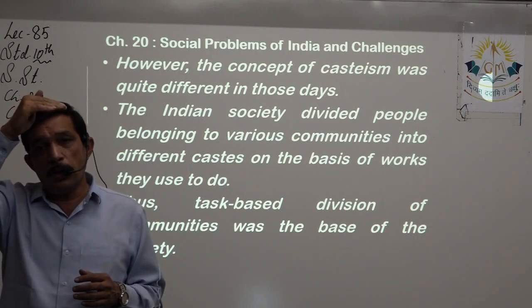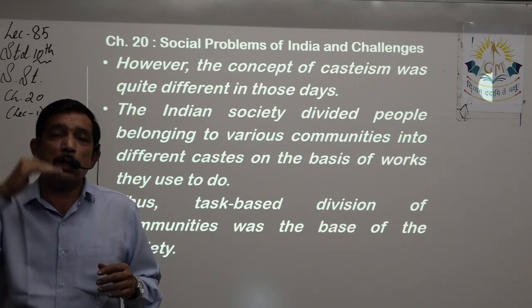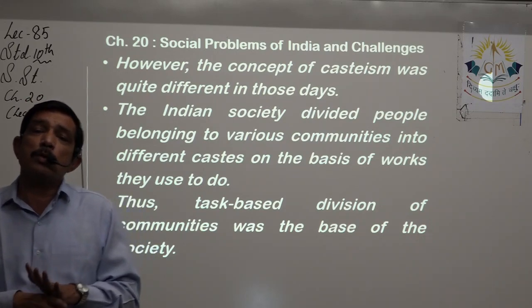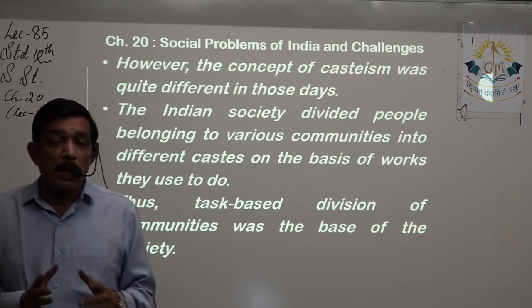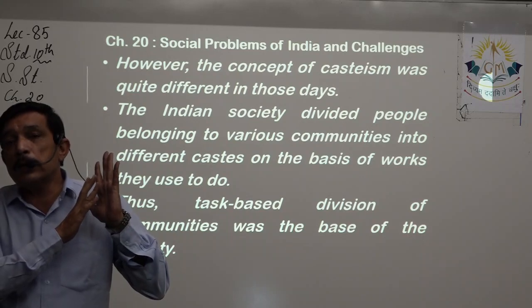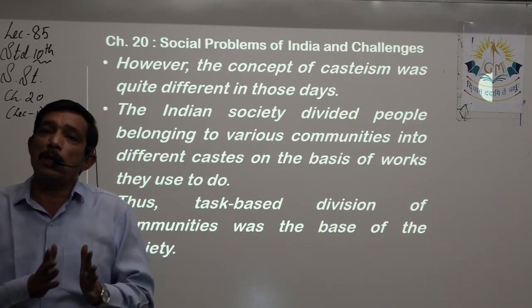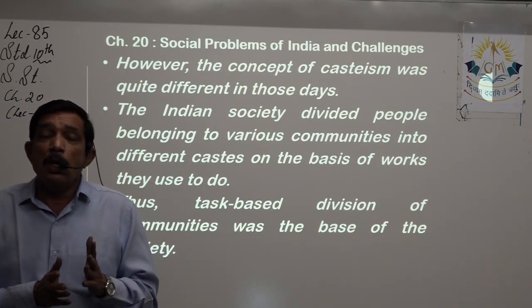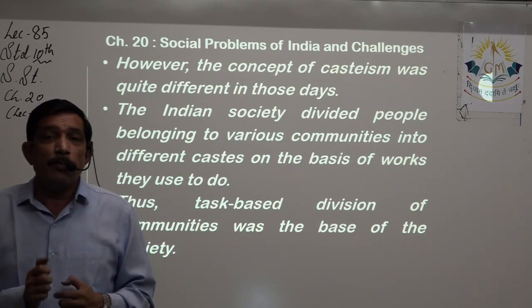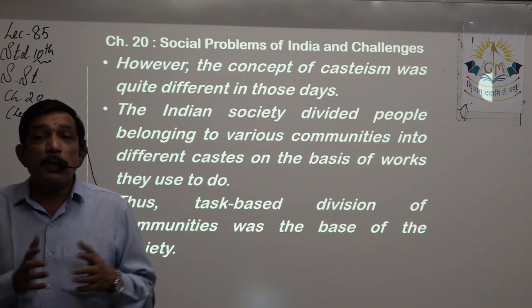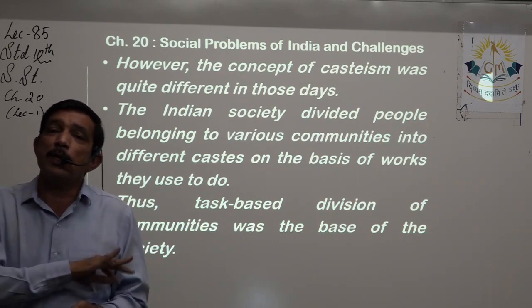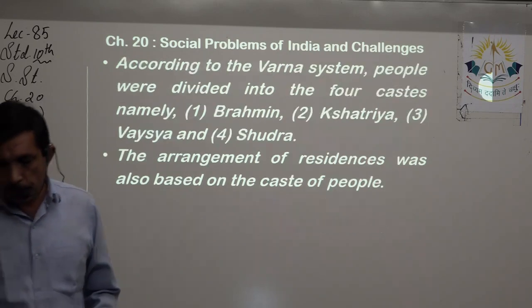At the top is the Brahmin, then the Kshatriya, then the Vaishya, and last were the Shudras, who used to do the dirty work of the society, right? So this was the ladder that was created since ages, and people followed it accordingly. So now it becomes very strong, the people follow the caste system and they consider themselves superior or inferior.